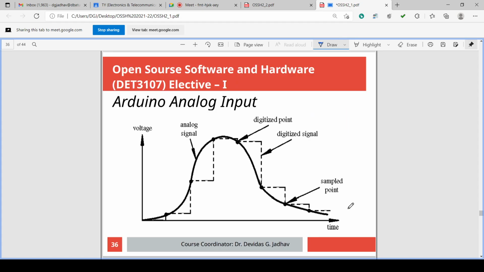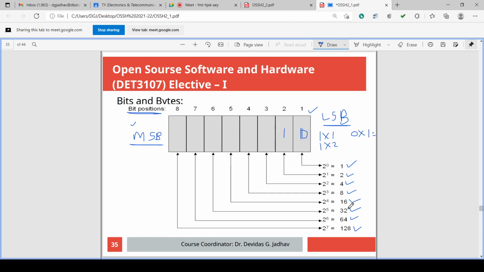So what about the analog input? In case of analog input, as we have seen from this, there are 8 different levels: 1, 2, 4, 8, 16, 32, 64, 128.